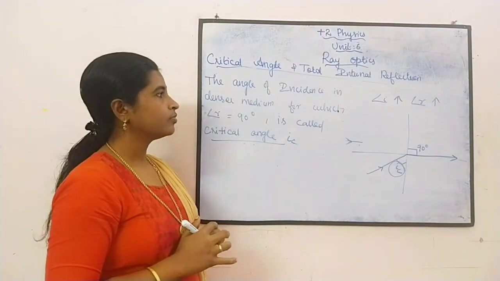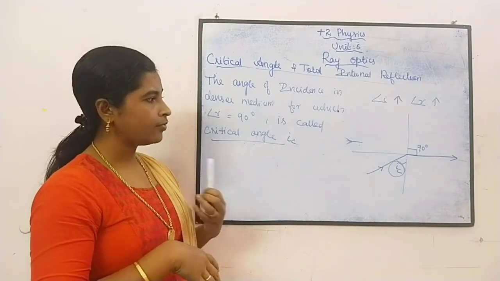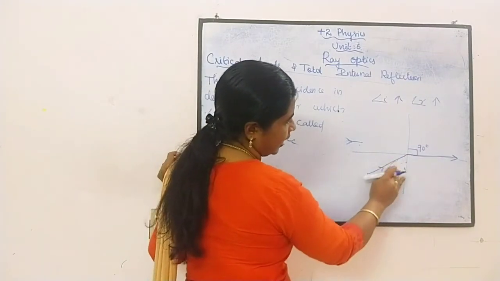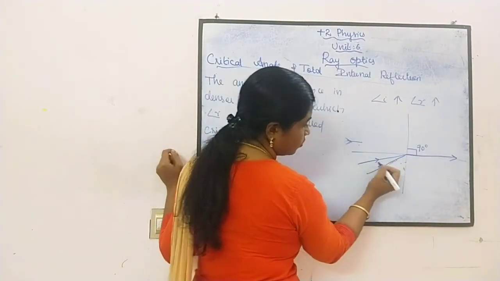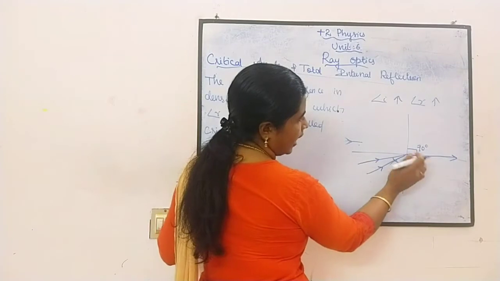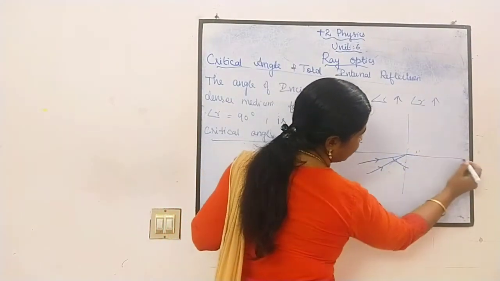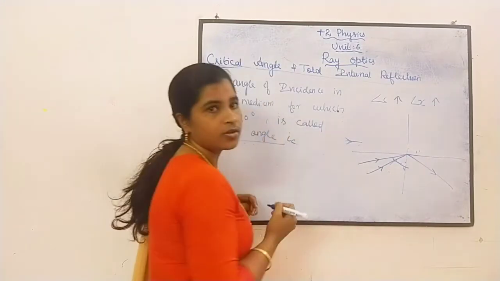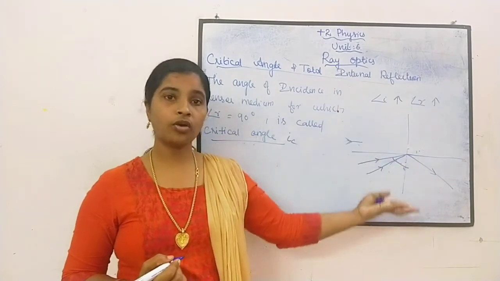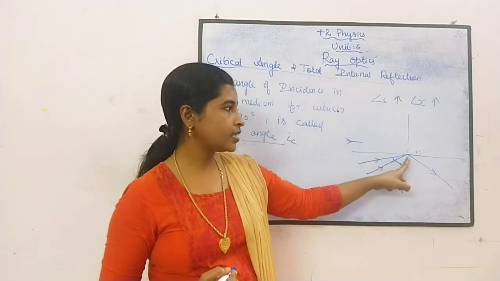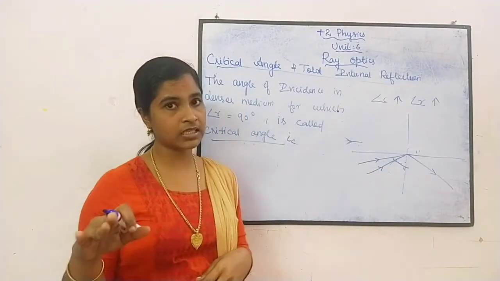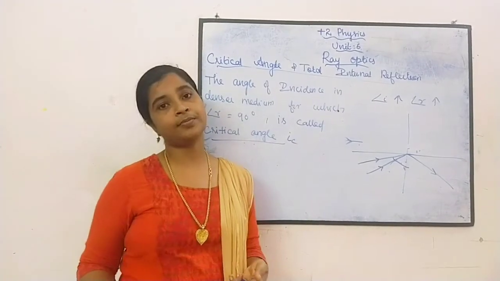Okay, clear? The next one, what is happening? I am further increasing the angle of incidence, beyond 90 degree refraction. Again I am increasing the angle of incidence. What happens? Again this ray will come here. So once your angle of incidence goes above the critical angle, the light will be reflected back to the same medium. Here there is no refraction, the light is reflected back to the same medium.